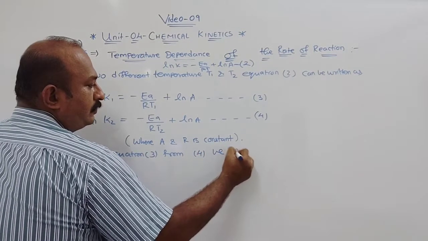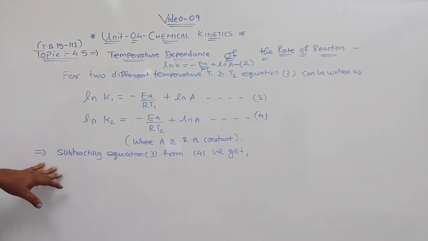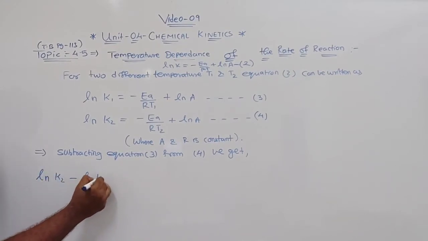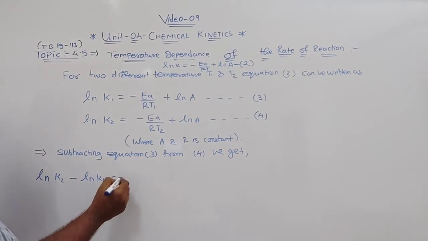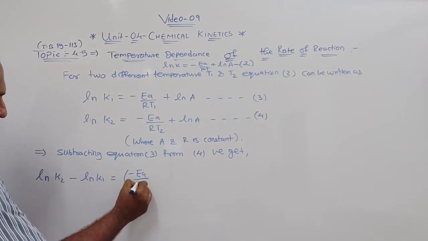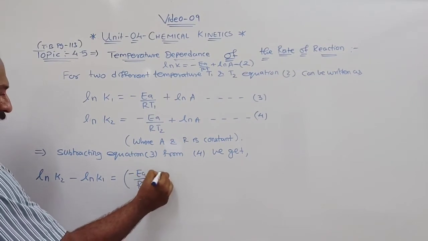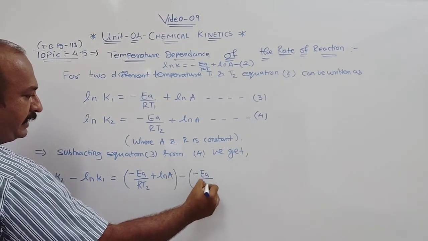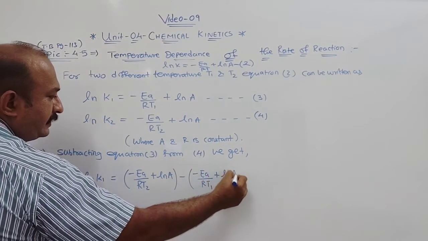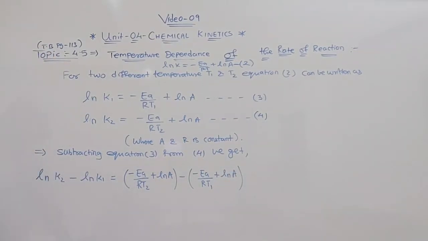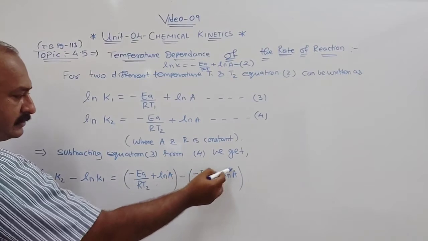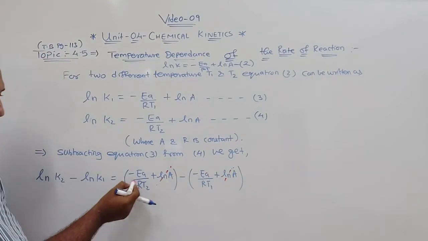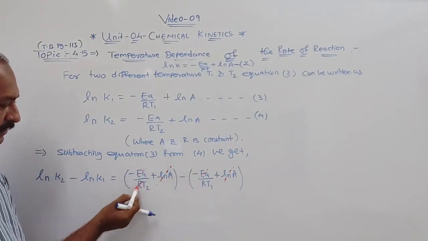We get, okay, so what do we get? If you subtract it, you will get ln K2 minus ln K1 is equal to minus EA by R T2 plus ln A, minus of minus EA by R T1 plus ln A. Clear? So if you simplify this, you can see this and this will get cancelled. This EA also will get cancelled, R will get cancelled.